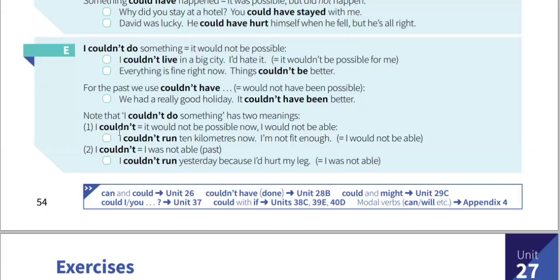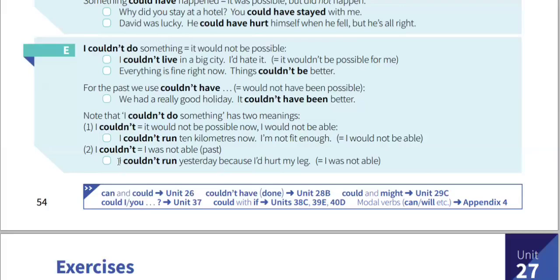For example, read this one. I couldn't run 10 kilometers now. I'm not fit enough. Yes, it means it is unrealistic. I don't run 10 kilometers now. I'm just imagining. There is no such possibility to do it.